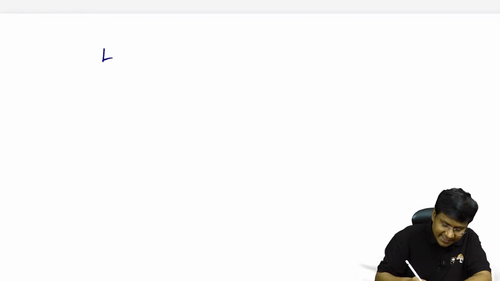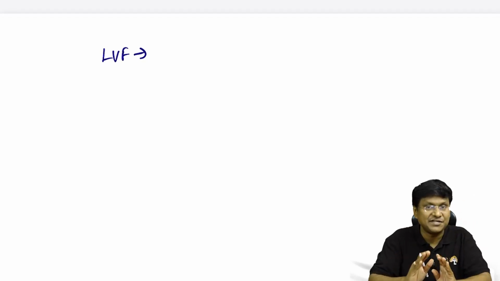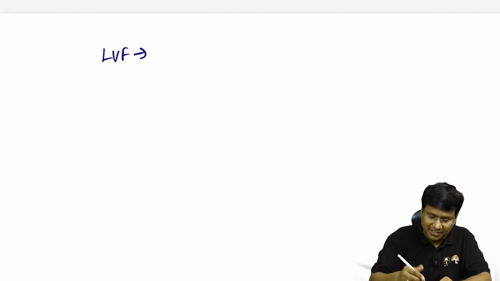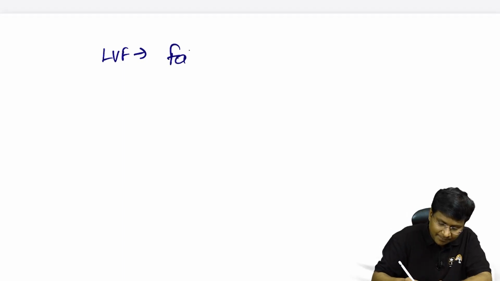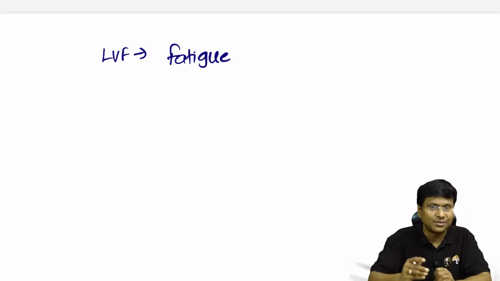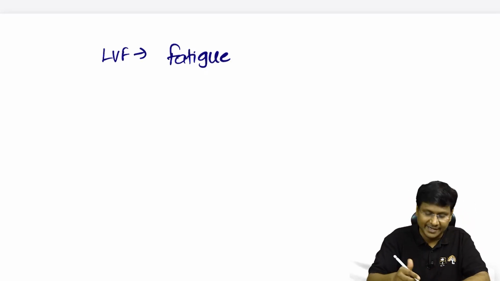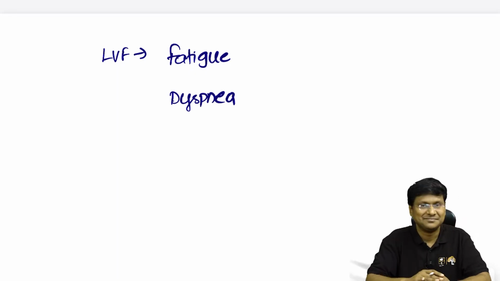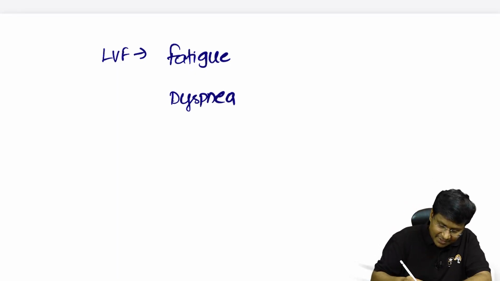Next question. And one more point you need to remember is that dyspnea is a feature of left ventricular failure. Now, what are the other clinical features in left ventricular failure? Number one, they will have fatigue. That is because of decrease in cardiac output. And the next important clinical manifestation is dyspnea.